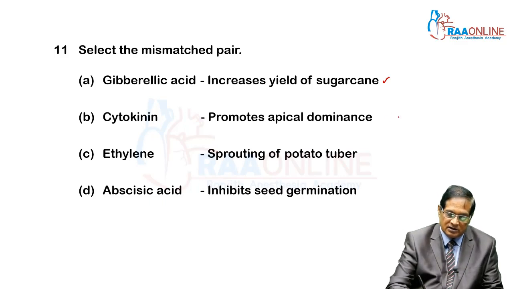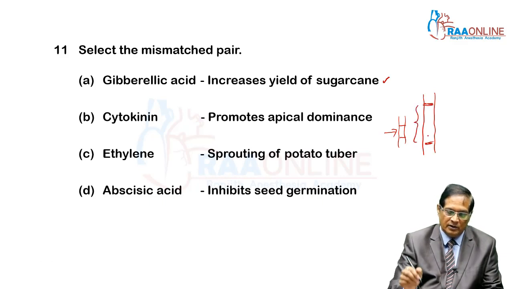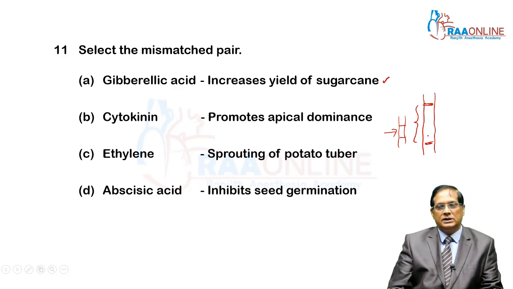Suppose this is a plant and these are the nodes, and in between two nodes this is the internode. If we apply gibberellin, this is the striking effect of gibberellin, that is elongation of internode.